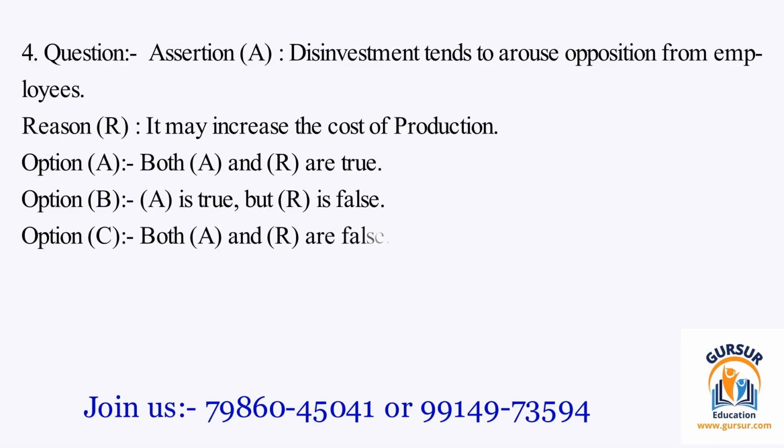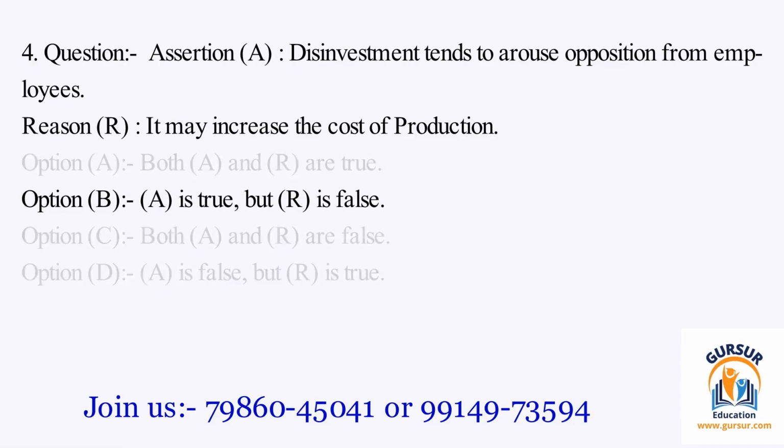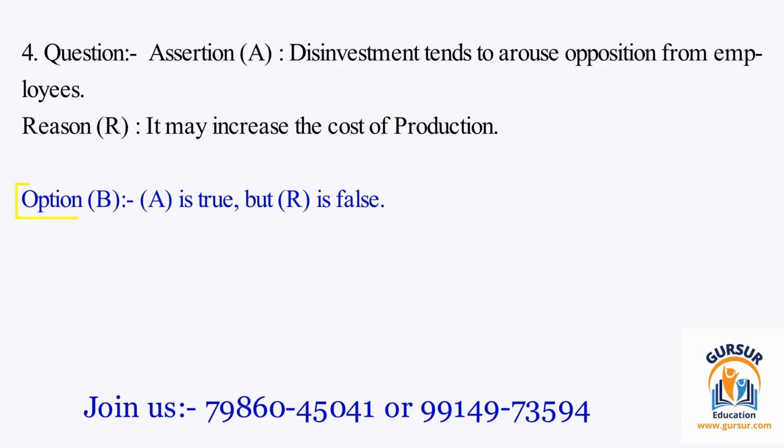The option C is both A and R are false. The option D is A is false, but R is true. The right answer of the question is option B, and that is A is true, but R is false.